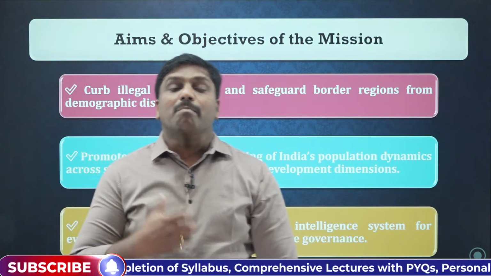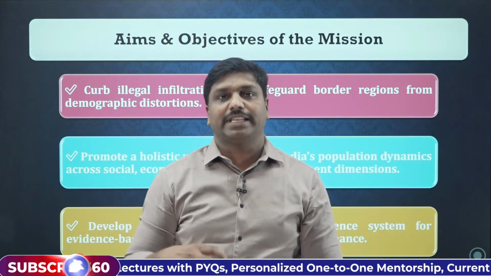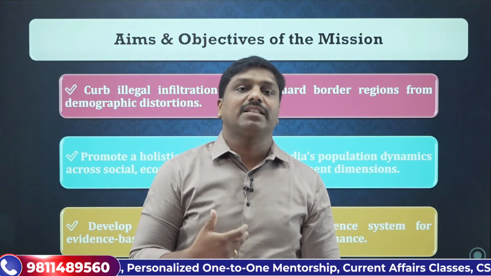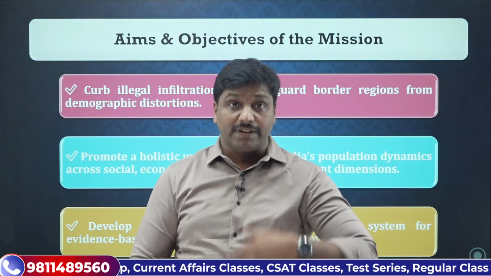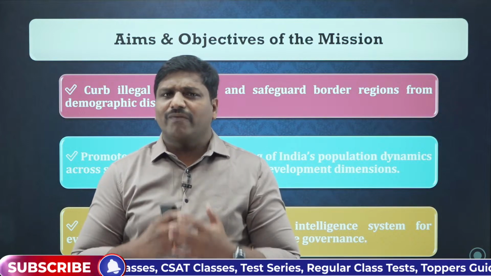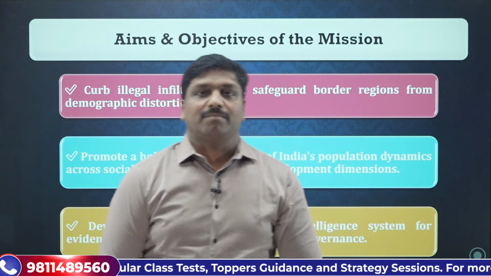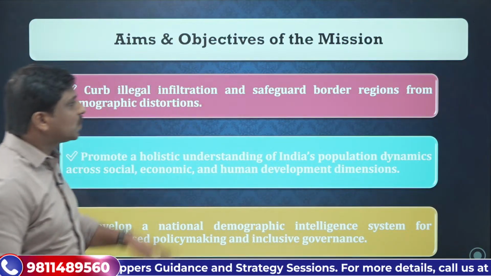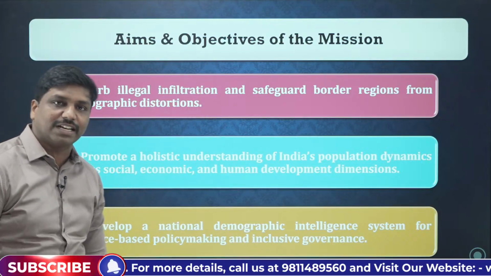Usually, border regions are subjected to demographic distortions. Many people will illegally infiltrate and migrate to India. When they migrate, there could be some changes in the system. So to safeguard the border regions from such distortions is another objective.